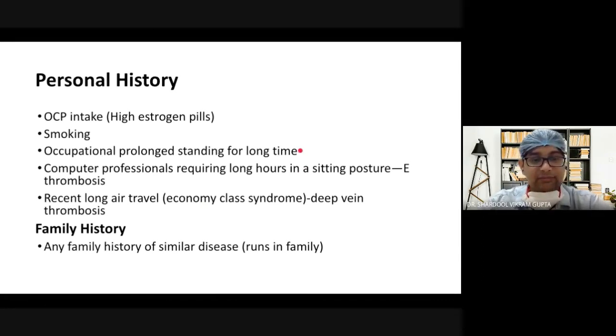And computer professionals requiring long hours in a sitting posture, which is also known as e-thrombosis. And you should also inquire whether there is recent long air travel, which is also known as economy class syndrome, and deep vein thrombosis occurs due to persistent immobilization in a cramped seat. And you must also inquire about family history, because varicose veins run in families. There is a predilection in families.